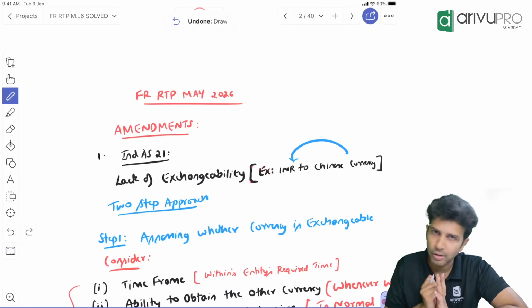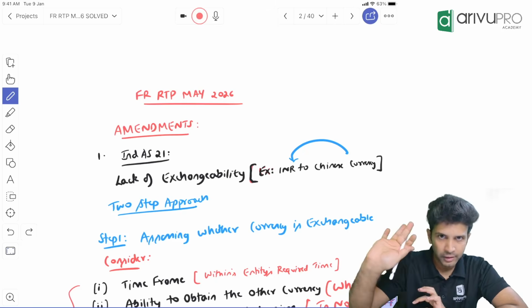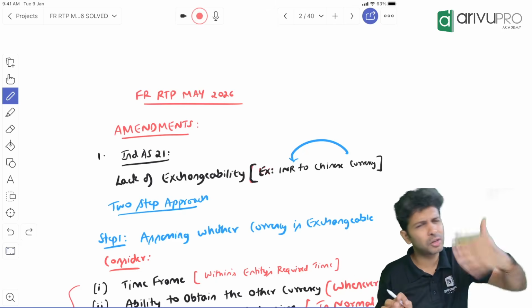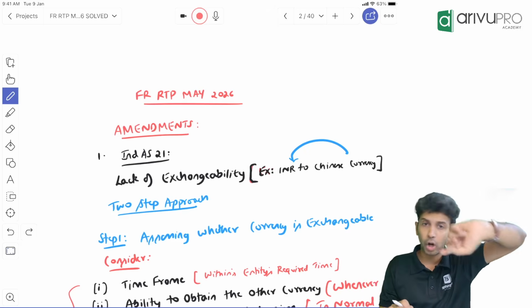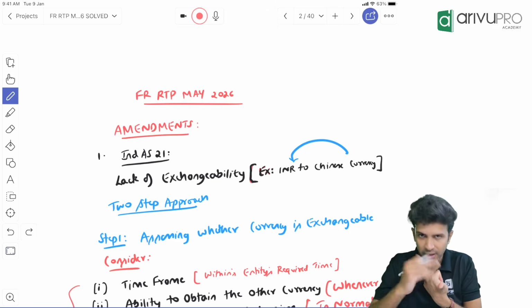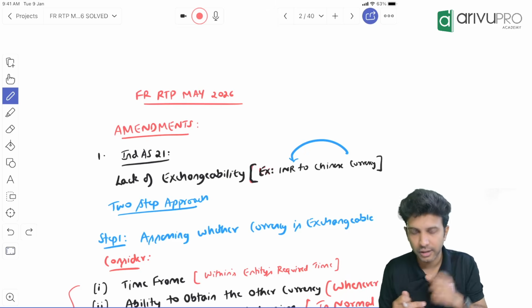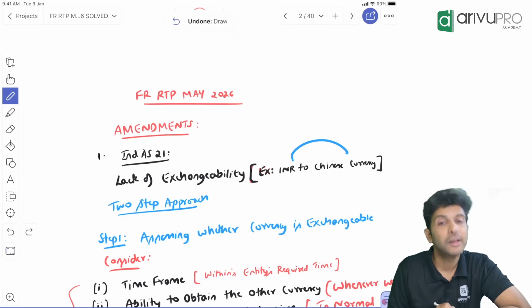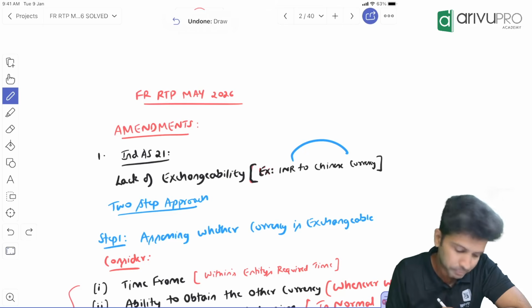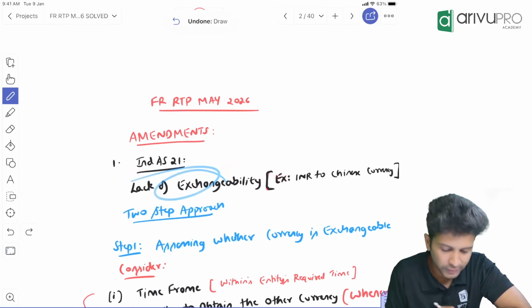Okay, this is more of a disclosure thing. All right. If you are able to convert, no drama. Whatever you've been doing, do it in peace. If you are not able to convert from INR to your foreign currency or foreign currency to your INR functional currency, then only this particular amendment becomes relevant. Okay, people. Now, first, lack of exchangeability.